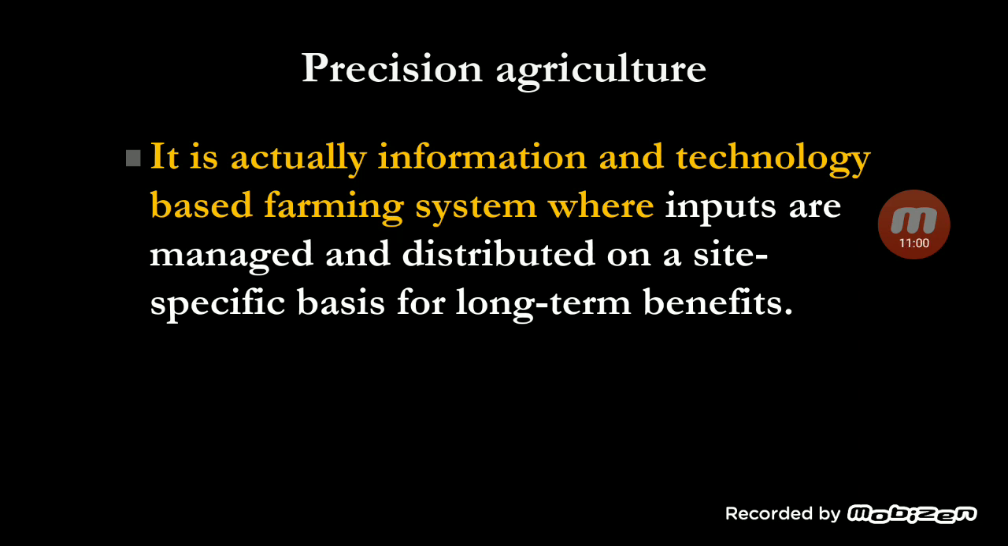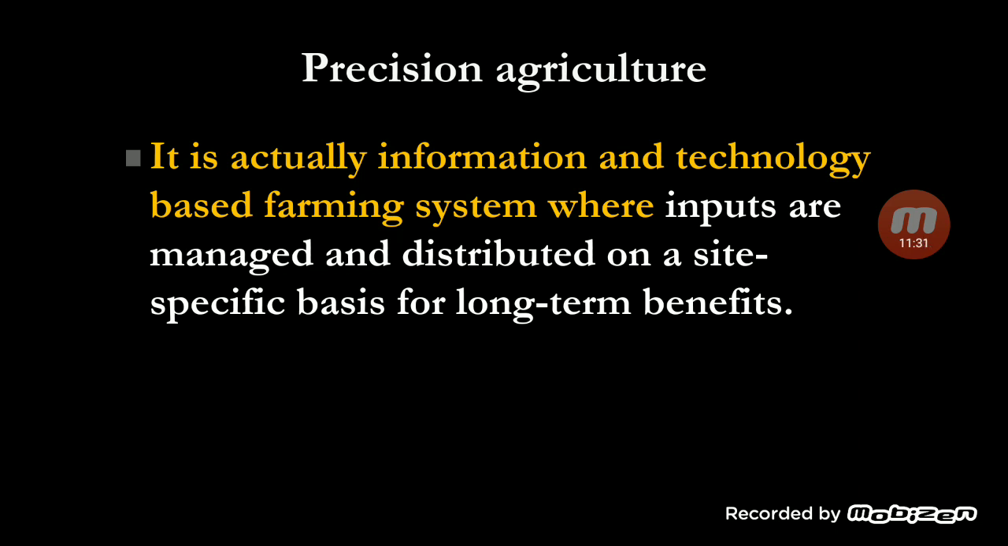What is a site specific basis? It means you divide your plot into several parts. One part of your plot needs more nutrients, another part needs fewer nutrients. So, site specific management: this site needs more nutrients, this site needs fewer nutrients. You have to apply nutrients in that same manner, whatever the requirement, whatever the data is suggesting. That is what is called variable rate application.